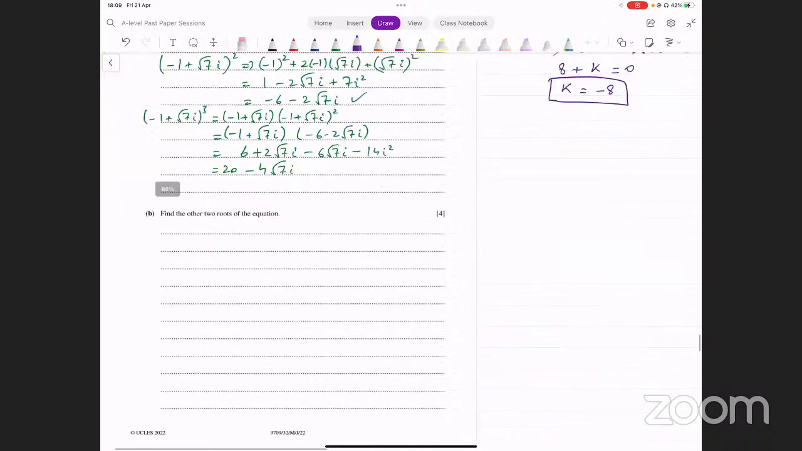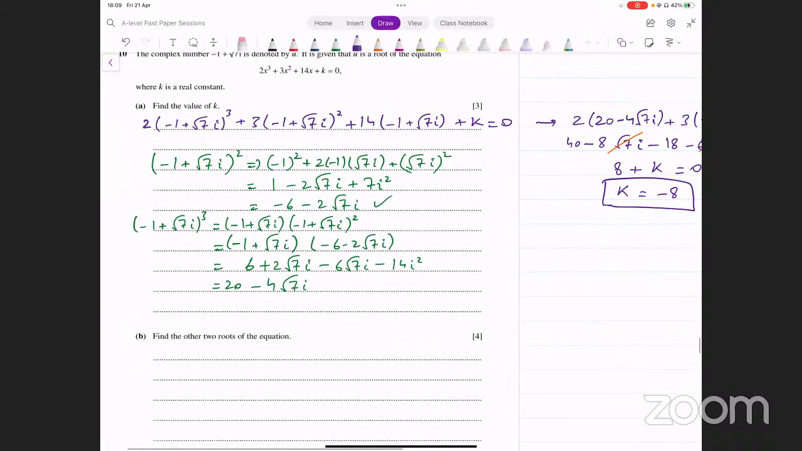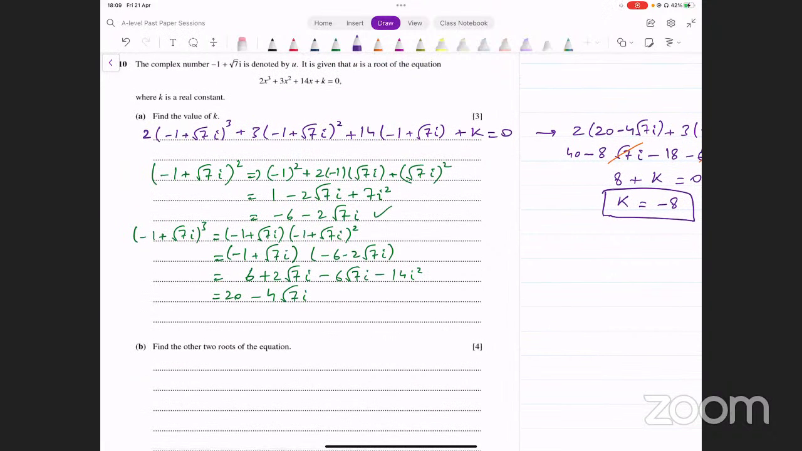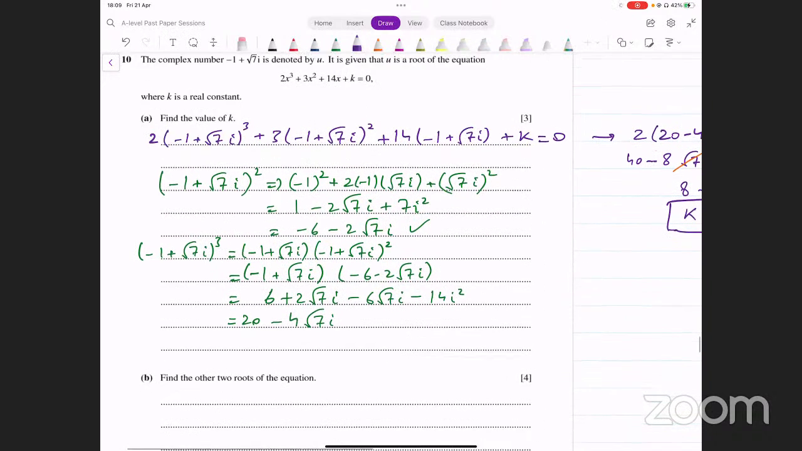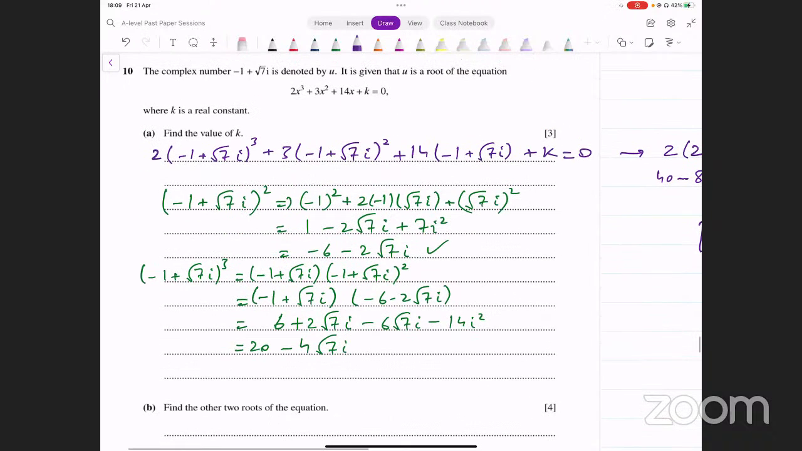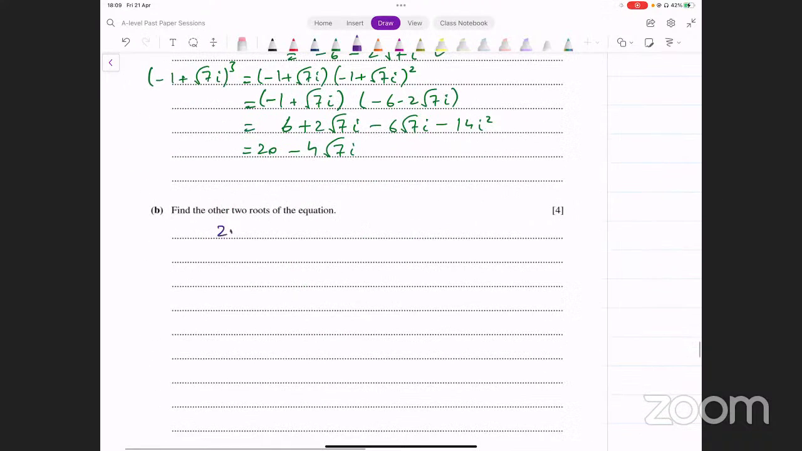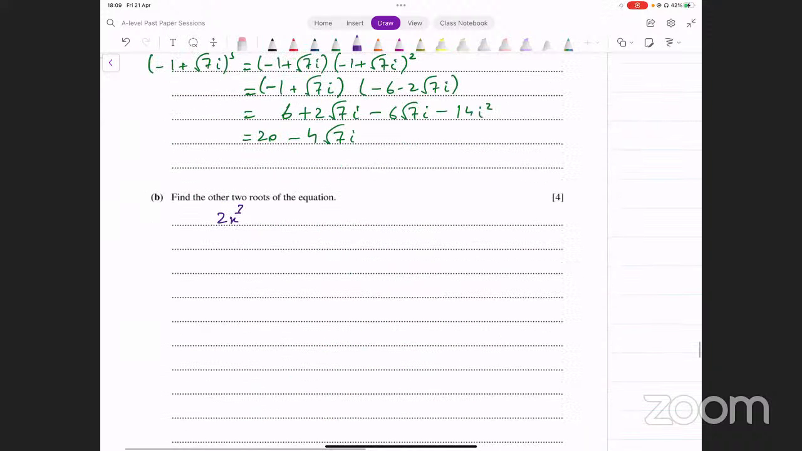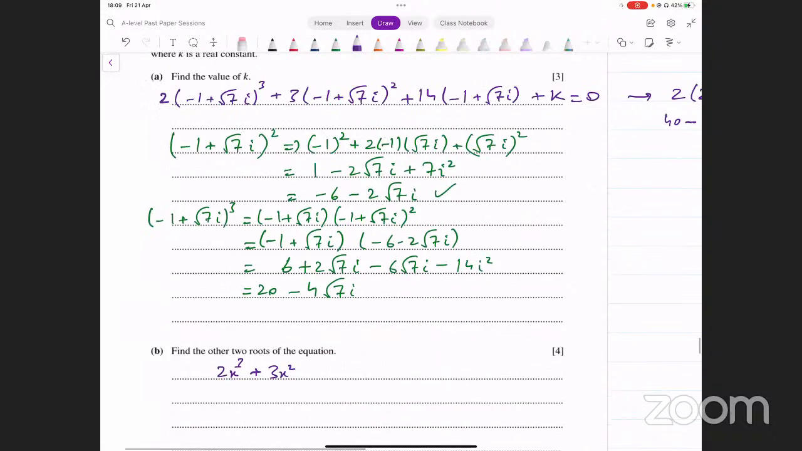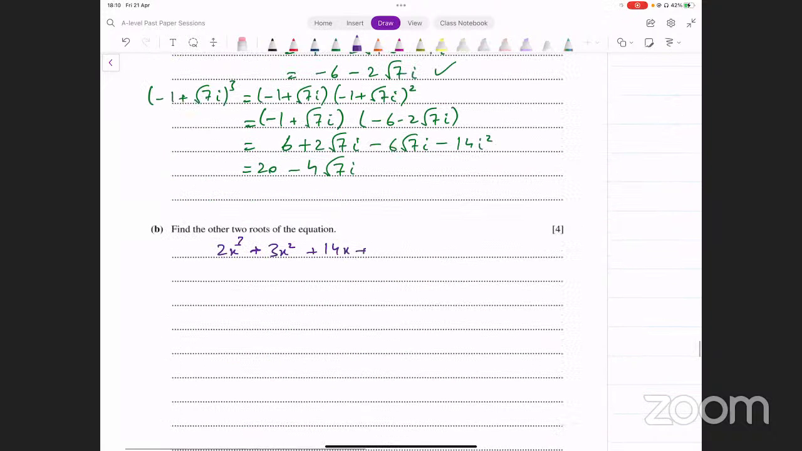Okay, second part says find the other two roots of this equation. That's a 4-mark question. Now if you remember, हमने polynomials में, in fact complex numbers में हमने एक चीज की थी, that was the sum of roots. That's really handy for such questions because आपको वो पूरी division process नहीं करना पड़ता, आप इसको बहुत जल्दी figure out कर सकते हैं. कैसे? सबसे पहले तो आपका polynomial क्या है? This is 2x cube plus 3x square plus 14x plus k equals 0. This is what the polynomial is. K की value हमने figure out कर लिया है, so that's -8. Let's input that here.